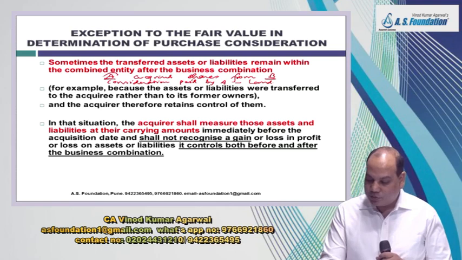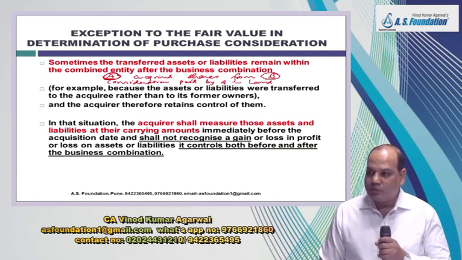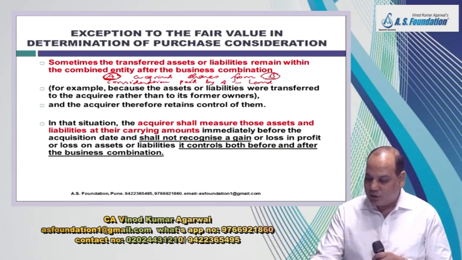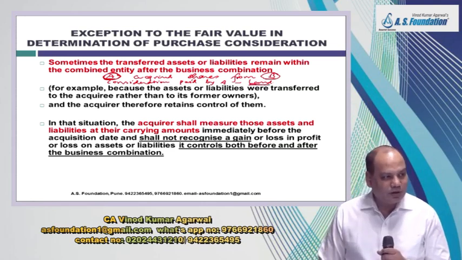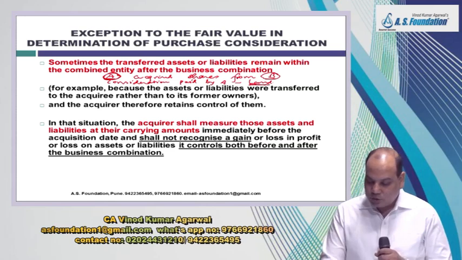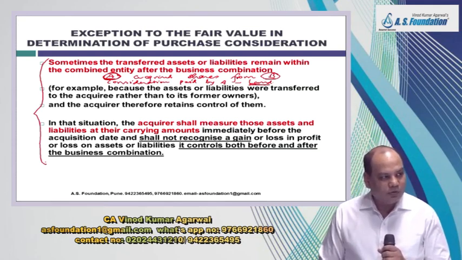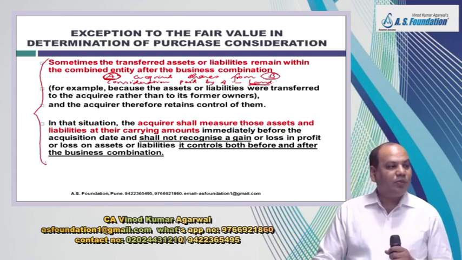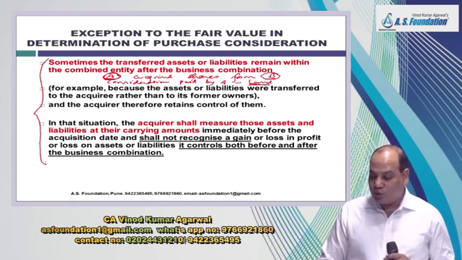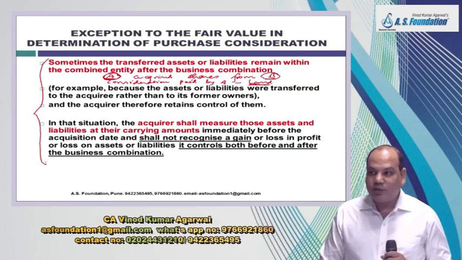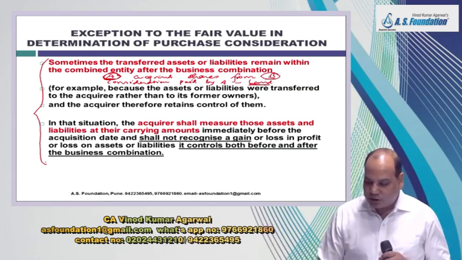And suppose because of this transaction A acquires control over B. So when A acquires control over B, it means now A is going to control that land also, which it has transferred to B. So therefore the standard says, since you were controlling the same asset before and after also, do not apply. What you will not apply? Fair value. You will continue to show it in the books at the carrying amount.